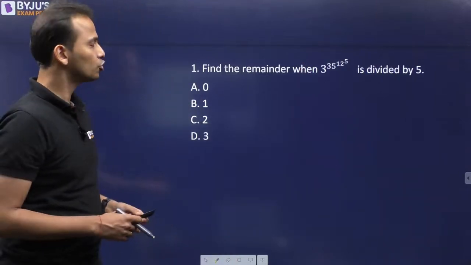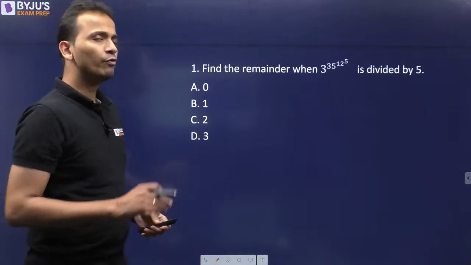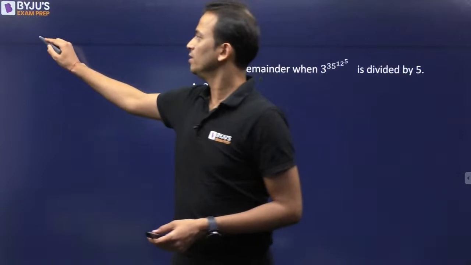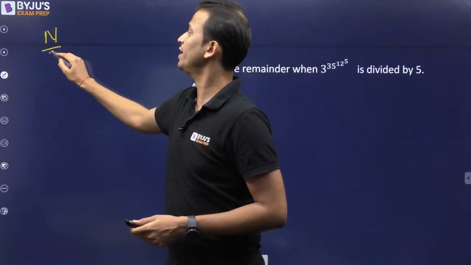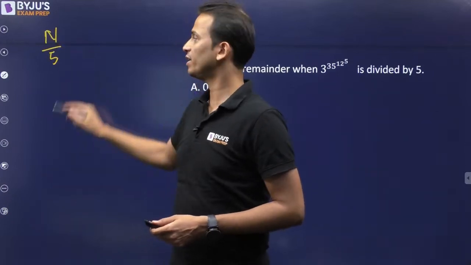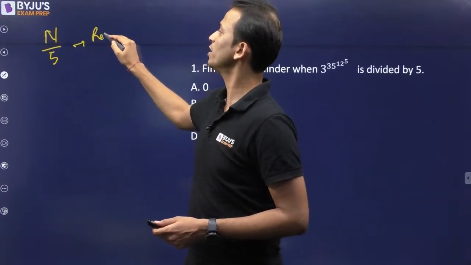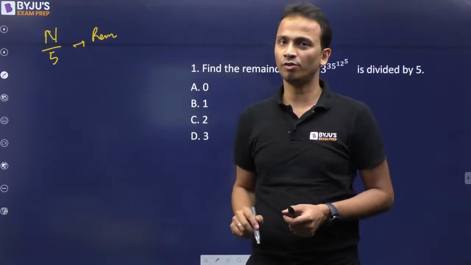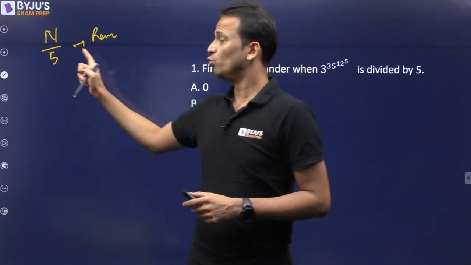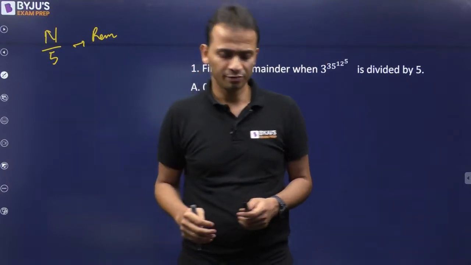Alright, now let's solve this one. Now we have to divide the number by 5 and find out the remainder. Now, for the divisibility of 5, when a number is divided by 5, if we want to find out the remainder, then we can also look at the unit digit of the number. This happens when we are dividing the number by 5.